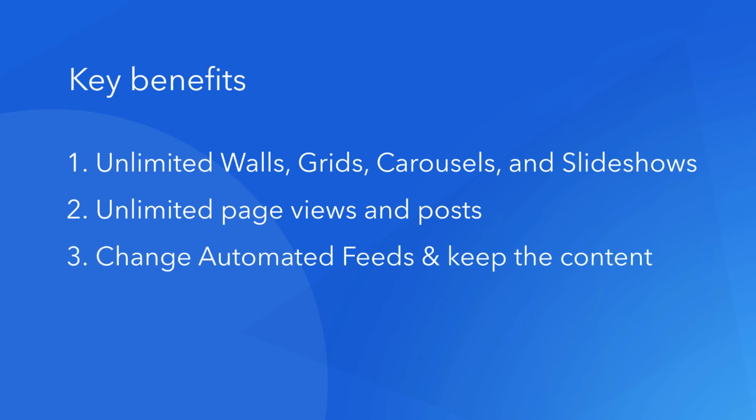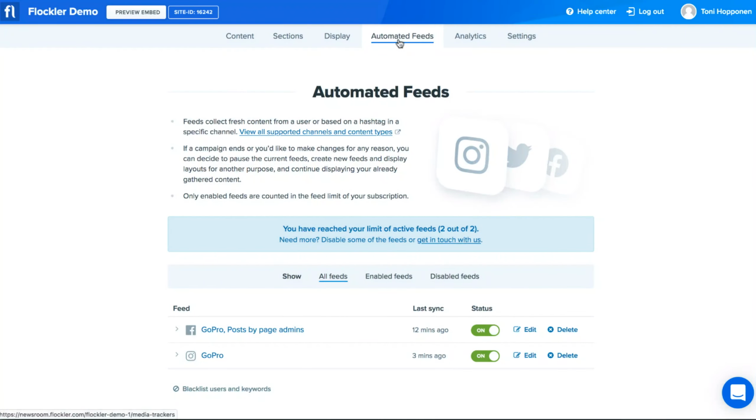This is one of the features that separates Flockler from other social media aggregators. You can turn off and on the automated feeds at any time. When you turn off the feed, the content you've already saved stays on Flockler, and you can use the automated feed for another purpose. Let me give you an example.